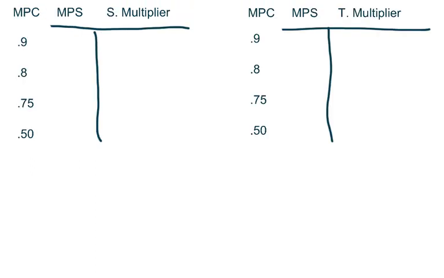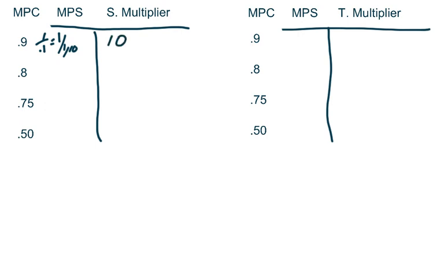All right, so let's look at these and how we come up with the spending and the tax multiplier. If they tell us the MPC is equal to 0.9, well, that means my MPS has to be 0.1. Why? Well, MPC plus MPS has to equal 1. 0.9 plus what gives me 1? 0.1, right? So it's going to be 1 over 0.1. We don't like decimals inside fractions. This is actually 1 over 1/10, which means my spending multiplier is going to be 10.